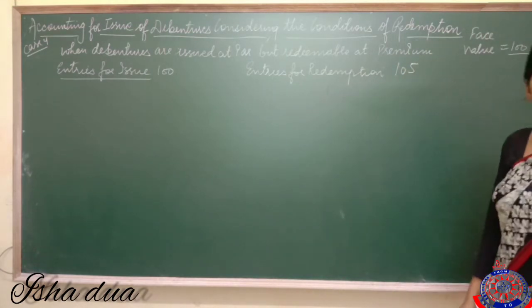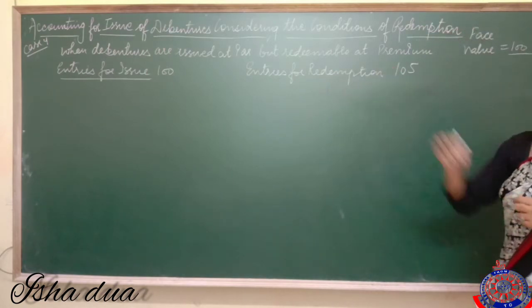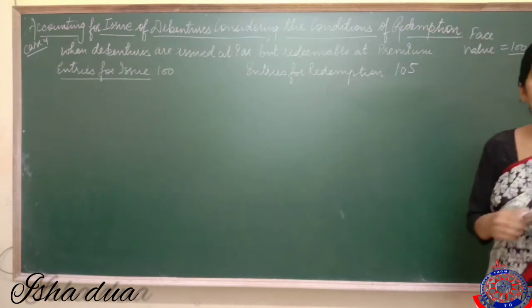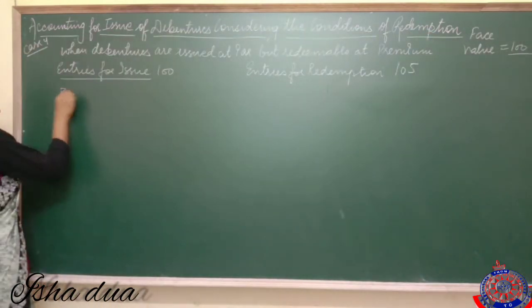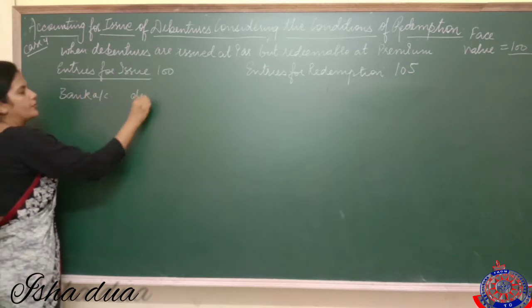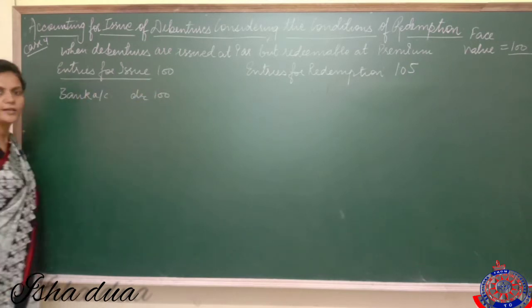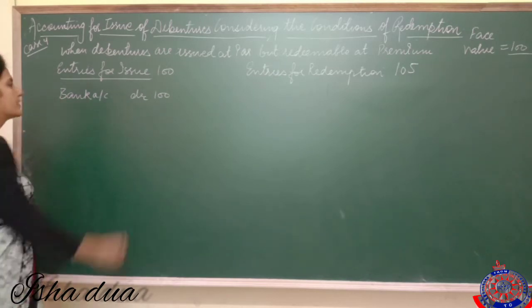So as I told you, whenever the terms and conditions of redemption change, there will be an effect on the entries of issue also. Let's see what the effect is. First of all, pass the first basic entry. How much have we collected from Ram? 100. Got it? I have sold one debenture to him and I have taken rupees 100 from Ram.